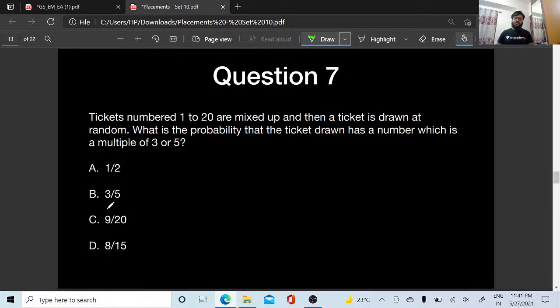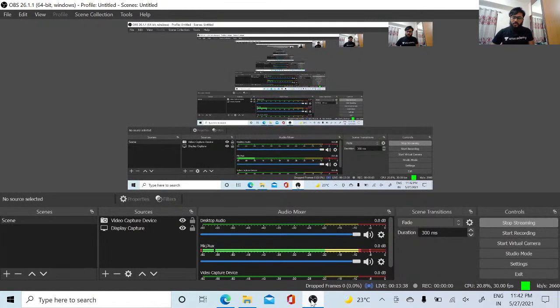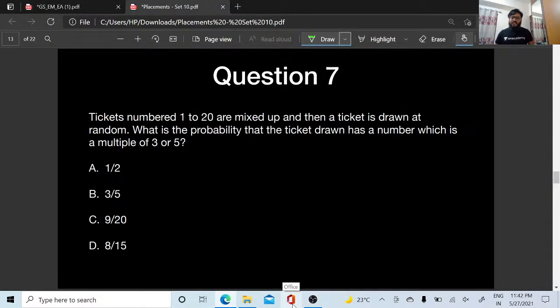Okay, yes. So this will be the last question of the class. Tickets numbered 1 to 20 are mixed up and then a ticket is drawn at random. What is the probability that the ticket drawn has a number which is a multiple of 3 or 5?